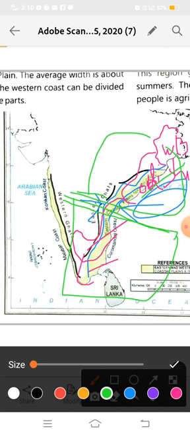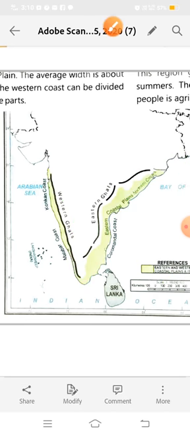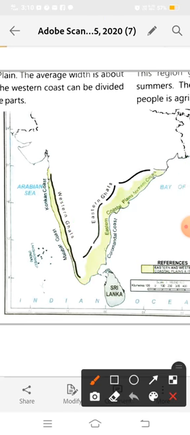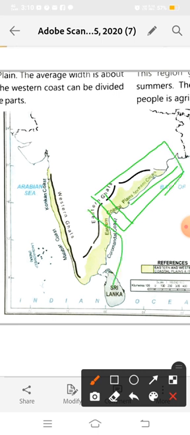Look here again, northern Circars. This portion is called the northern Circars and this is known as the Coromandel coast. This is A part and this is B part. We can divide it into A and B. The A part, which is on the top, is known as the northern Circars, and the bottom part, which is the B part, is known as the Coromandel coast.